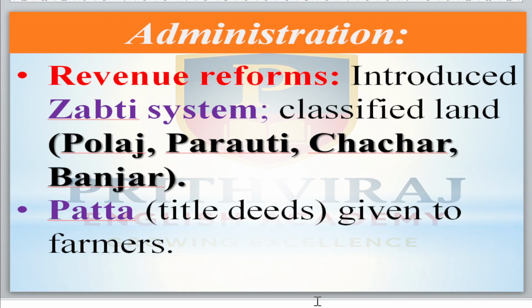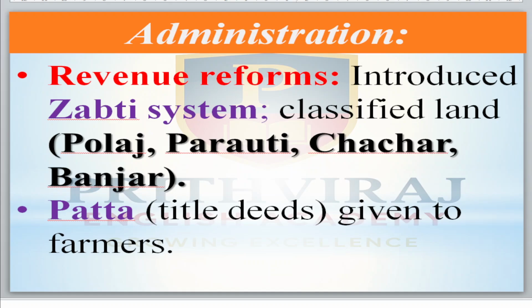In his revenue reforms, he introduced the Zabti system. Through that, he classified the lands into four categories: Polaj, Parauti, Chachar and Banjar. The first three, Polaj, Parauti and Chachar, had to pay land taxes according to their fertility, divided as excellent, medium and average.